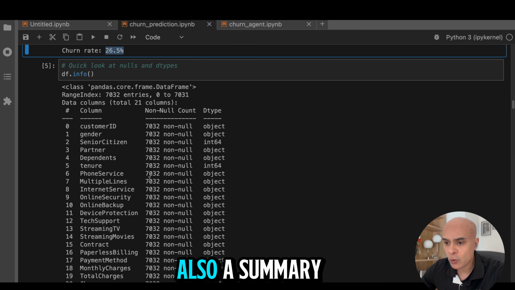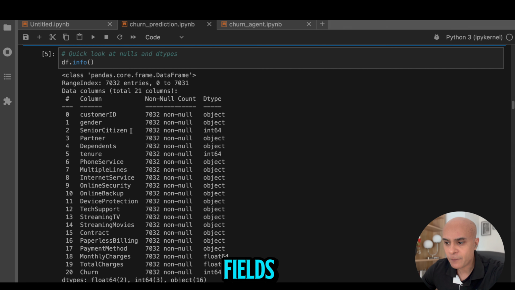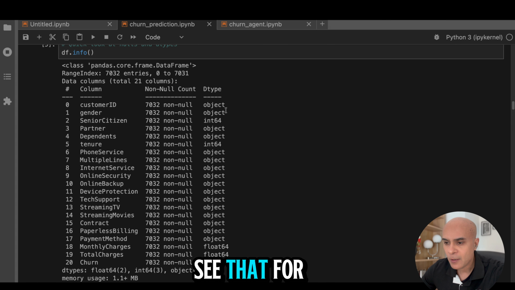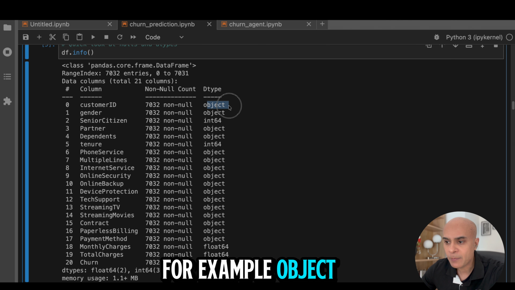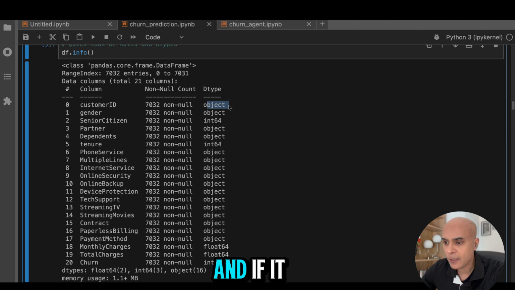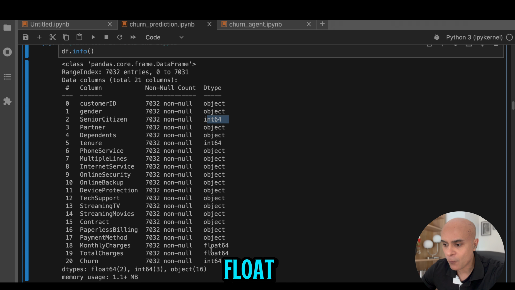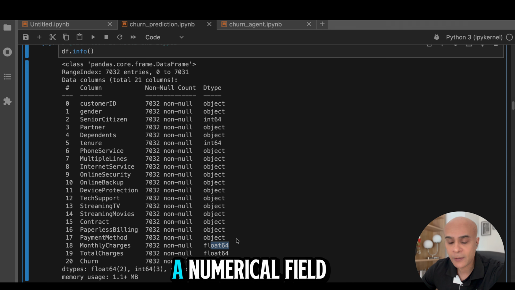Now here is also a summary of the different fields. You can see that for each field you have a type. For example, object means it is a non-numerical field, and if it is integer or float, it means that this field is a numerical field.